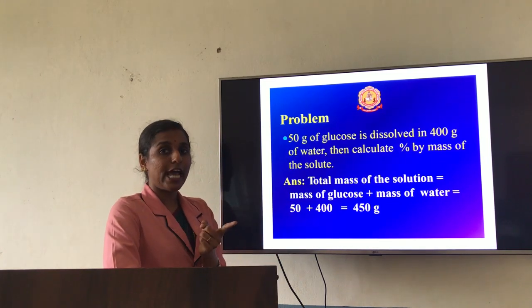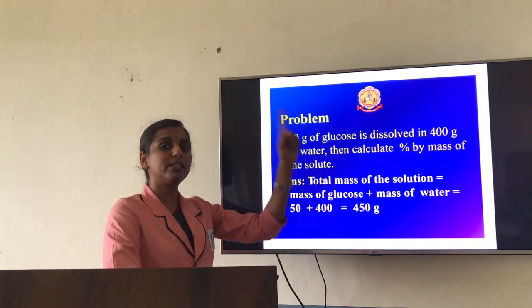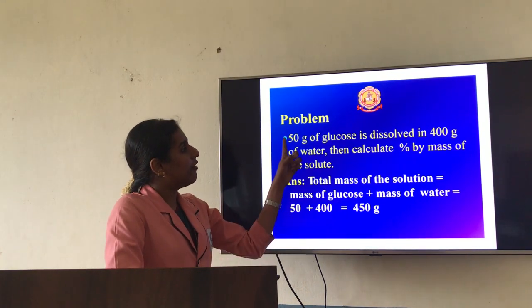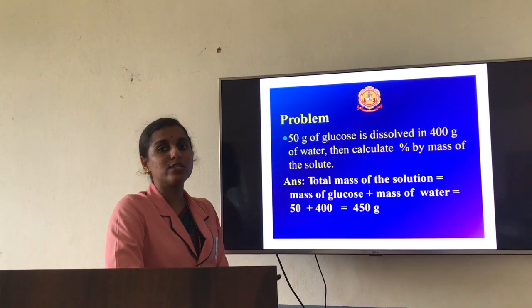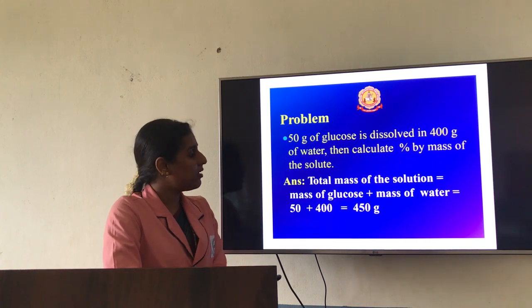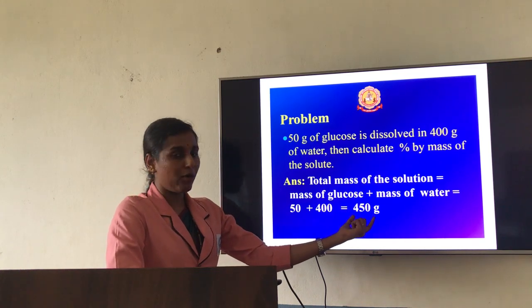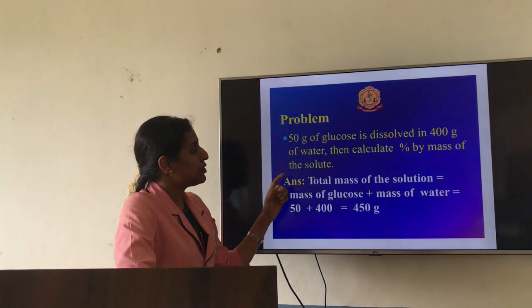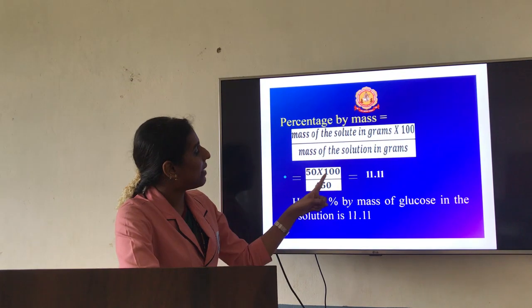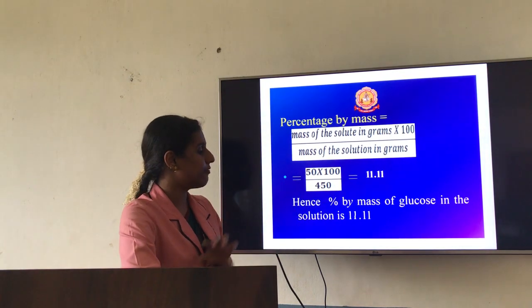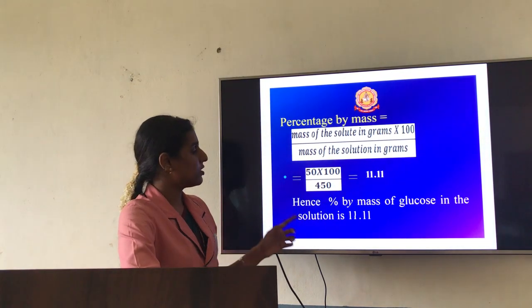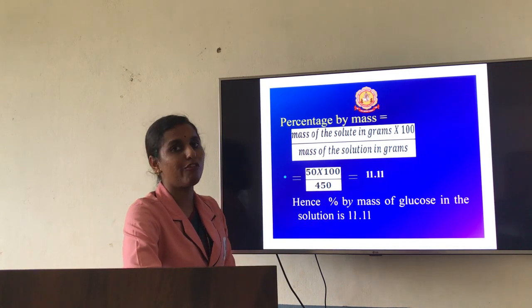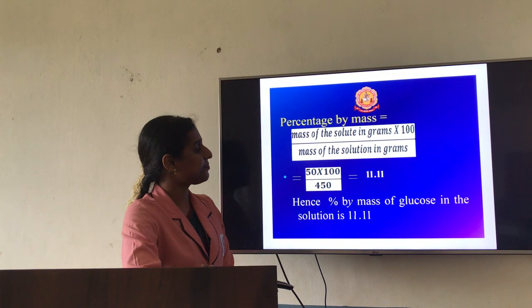Solute and solvent they have given. You are supposed to find out the solution. So what are you supposed to do? Addition. Add 50 plus 400, solute plus solvent. Then you will get a certain amount, and that is the mass of your solution. Then substitute in your formula, multiply by 100, and you will get the answer. So this is a total of 11.11% of mass is present.